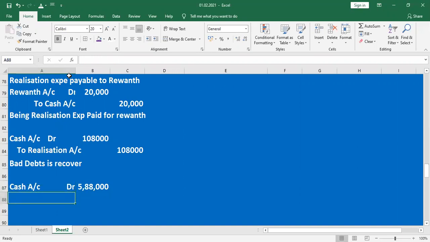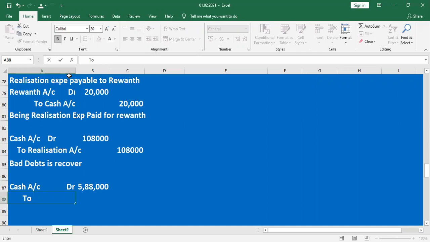Cash comes in, what goes out? Land and building goes out. Land and building is a real account. Debit what comes in, credit what goes out. That's why we mentioned land and building account. But previously, all the assets other than cash were already transferred to realization account.